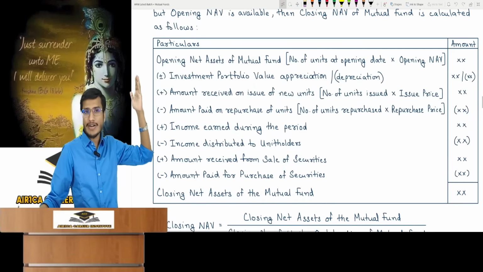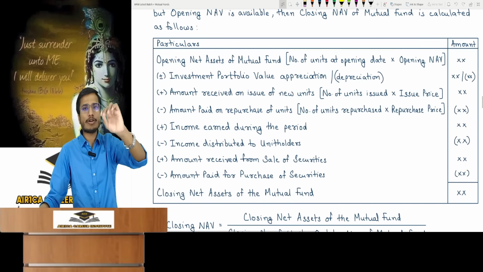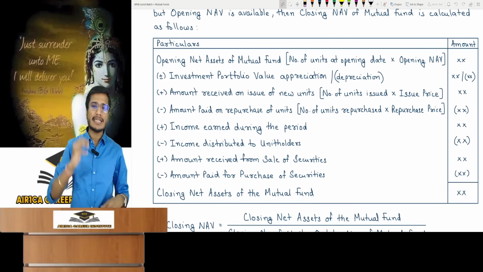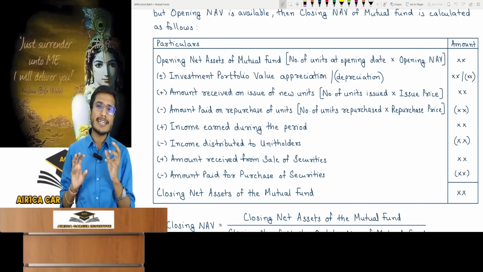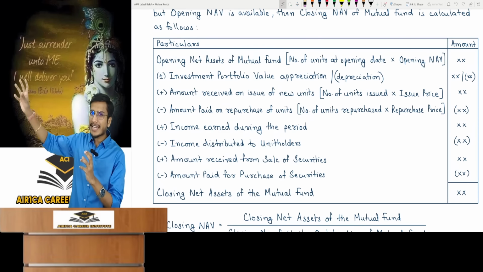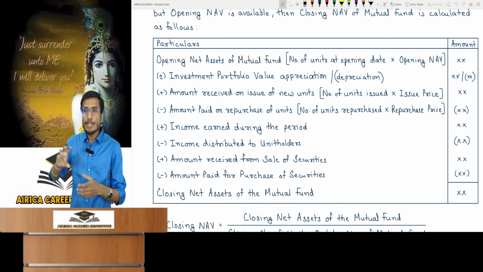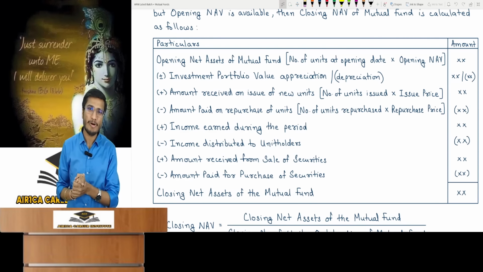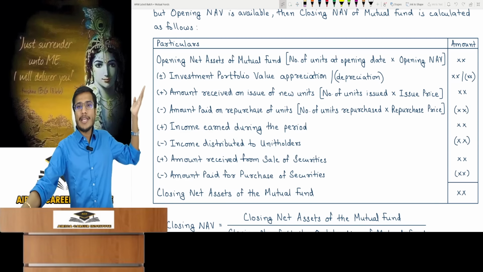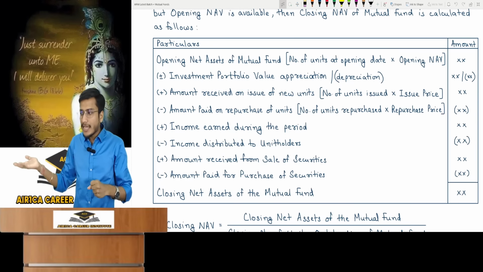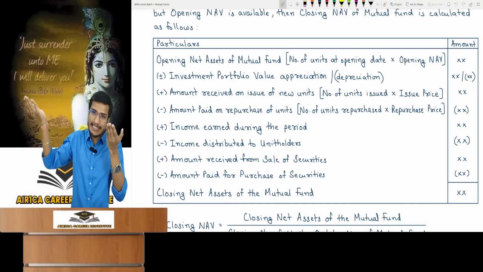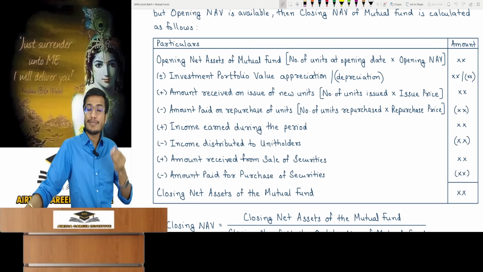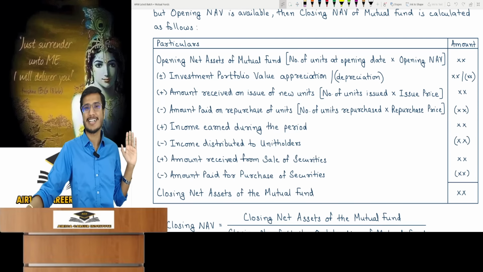Take the given opening net assets of the mutual fund. Number of units at the opening date will come from opening NAV. Then you must include changes between 1st April and 30th April. So between 1st April and 30th April, I as a mutual fund had invested in shares in the market, in securities. My investment portfolio's value would have increased or decreased, showing appreciation or depreciation. Take that change. So if it increased, my net assets will increase. If my investment portfolio's value increases, my net assets will increase, and if it falls, net assets will fall. For appreciation, add, and for depreciation, subtract. You are doing simple accounting things and nothing else.